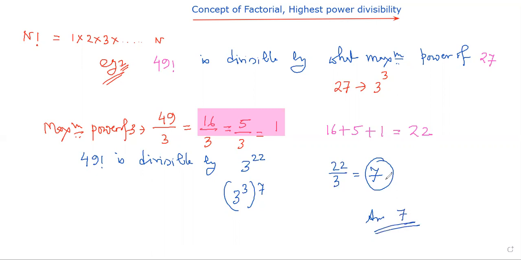So in this way, we need to solve these kinds of maximum power problems. But here 27 is a single number. If I write some other number which is a combination of 2 or more, then also we need to check which one is present a lesser number of times. That would be responsible for maximum power divisibility. We can find it in problems of N0 kinds of concepts as well.